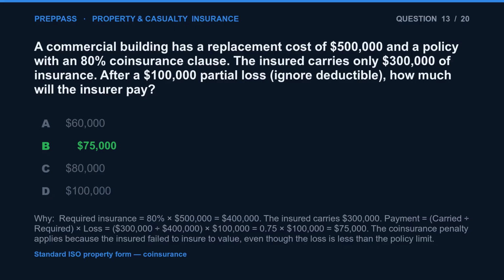The correct answer is B. Required insurance equals 80% times $500,000 equals $400,000. The insured carries $300,000. Payment equals carried divided by required times loss: $300,000 divided by $400,000 times $100,000 equals 0.75 times $100,000 equals $75,000. The coinsurance penalty applies because the insured failed to insure to value, even though the loss is less than the policy limit.